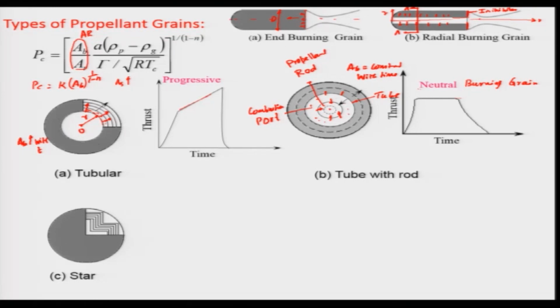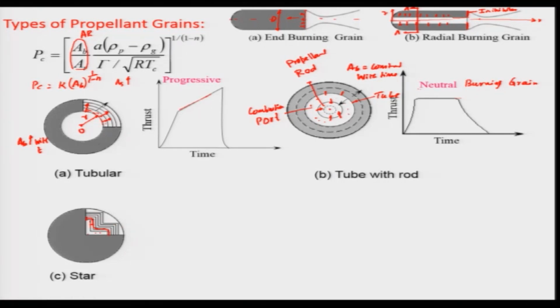In this case, a star shape is given, and this is your port area. When it burns, keep in mind that the burning surface always regresses perpendicular to this surface and this surface, whereas this will be reducing, and this corner will also be curving out. As it goes, these corners will be reducing in such a way that the area basically decreases.